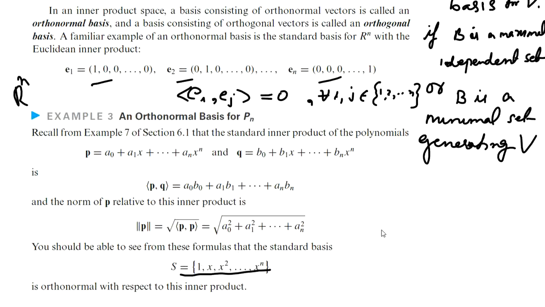So the 1 here is equivalent to E1 in the case of the previous example. The x is equivalent to the vector E2, having the second coordinate as 1 and the remaining coordinates as zeros. So the x will be equivalent to that. Similarly, we are getting all these vectors forming an orthonormal basis for the vector space P2.